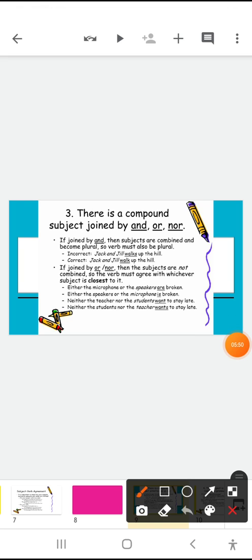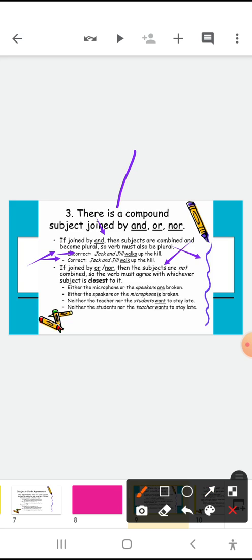If there is a compound subject joined by and, then the subjects are combined and become plural. So the verb should also be plural. For example, what is correct and what is incorrect? Let's check. Jack and Jill walk up the hill. Jack and Jill walks up the hill. So this is wrong.